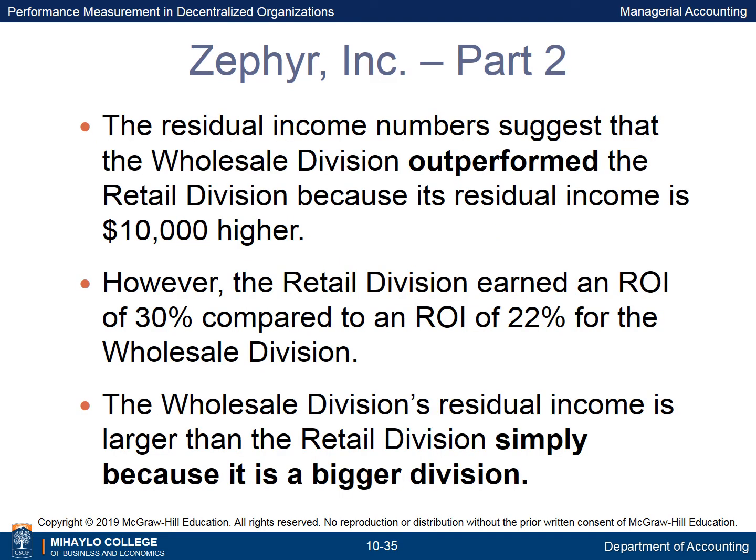Residual income numbers suggest the wholesale division outperformed the retail division because its residual income is $10,000 higher. However, the retail division earned an ROI of 30% compared to an ROI of 22% for the wholesale division. The wholesale division's residual income is larger than the retail division simply because it is a bigger division.